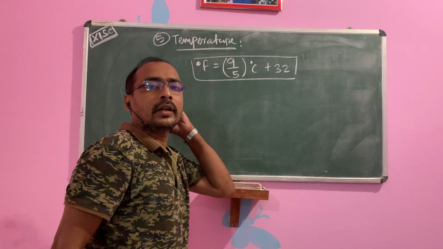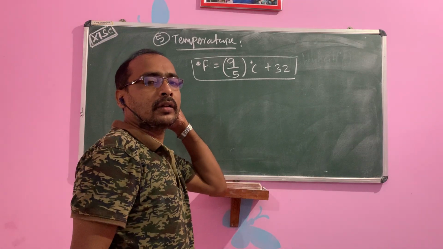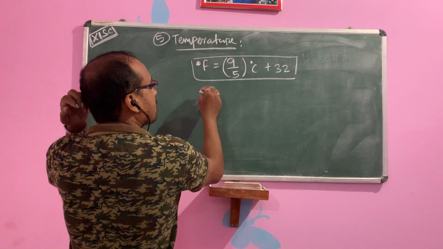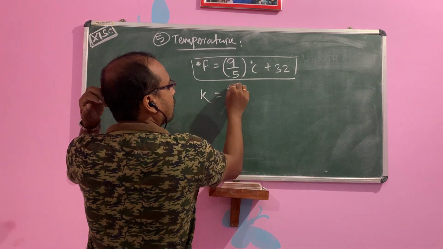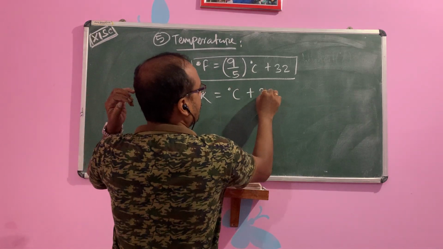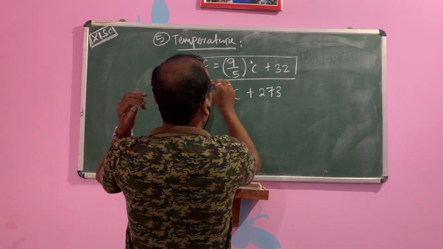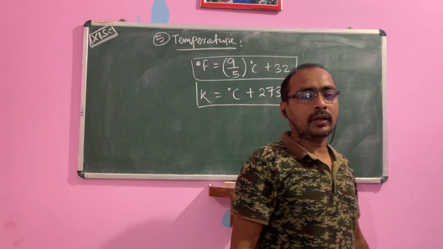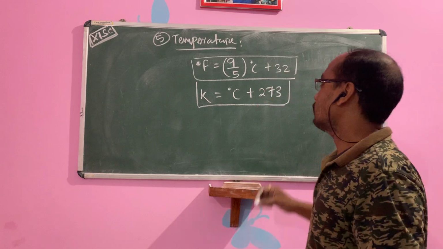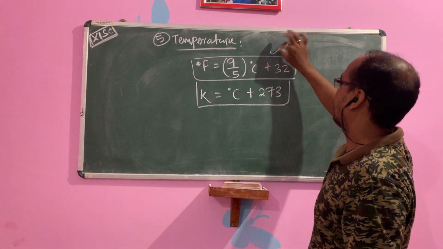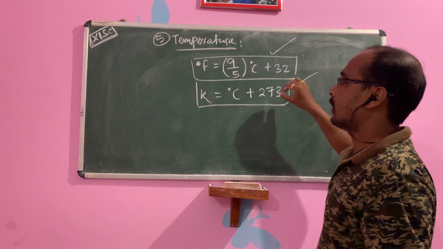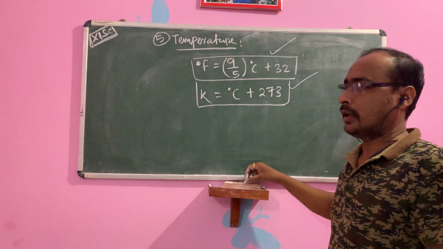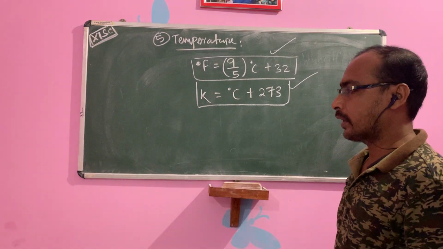Then also, the Kelvin and degree Celsius relation: K is equal to degree Celsius plus 273. So these are the two relations of degree Fahrenheit and degree Celsius, Kelvin and degree Celsius. So today the class is about the measurement.